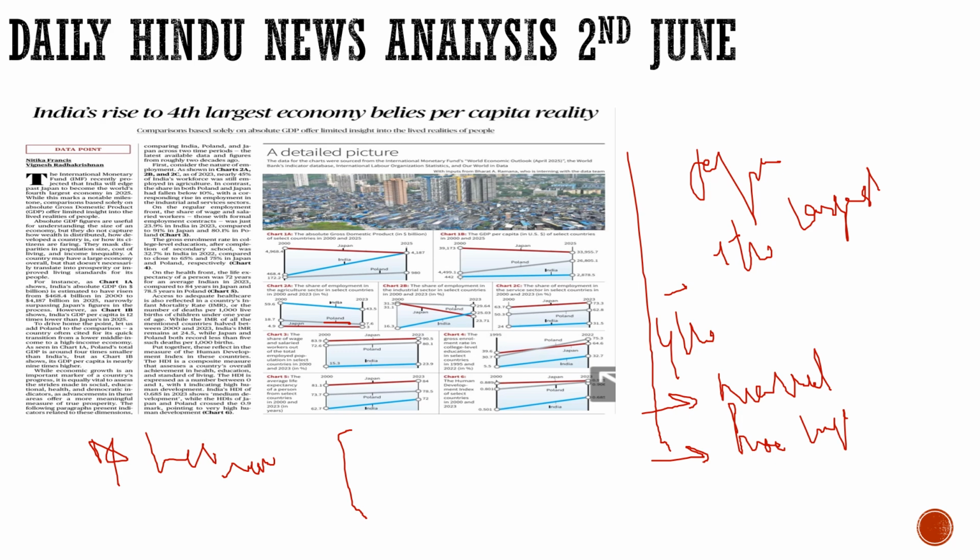So the author actually suggests that even though we are about to become the fourth largest economy, if we dig deep into the details, we are way behind Japan. By numbers we would be ahead of Japan, but in reality we are way behind, because our income inequality is huge. Per capita income is very backward as compared to Japan, even as compared to Poland. So with this, I hope you understood the article. We have discussed the important points.